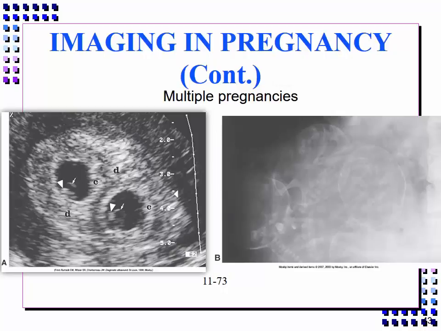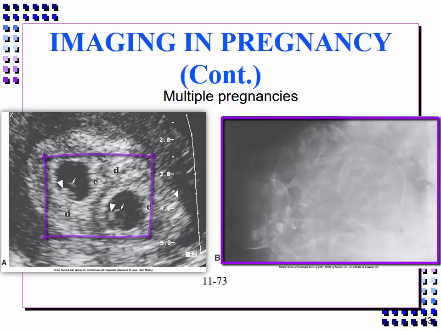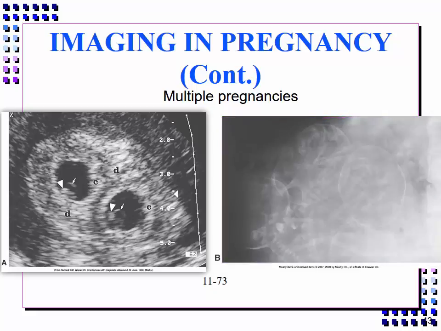An early diagnosis of multiple pregnancies can be made by ultrasound. This is essential so that therapeutic measures can be taken to reduce the high complication rate associated with twin or more fetuses. The endovaginal sonogram demonstrates 2 gestational sacs. On the right side, we can see the large abdominal radiograph of a woman with quadruplets that clearly shows 4 separate fetal skulls and spines. This concludes Chapter 11 on the reproductive system.